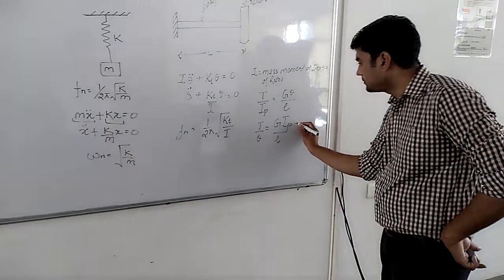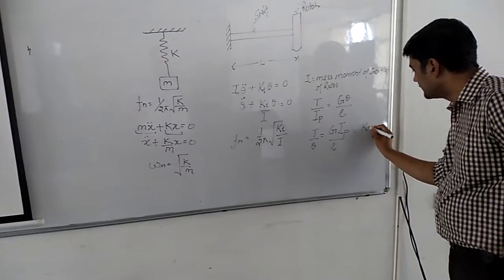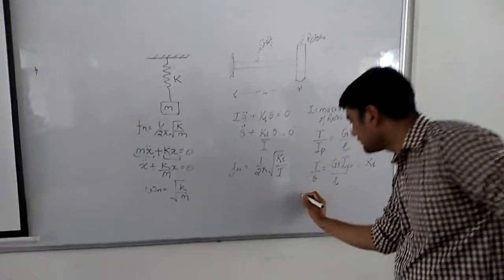This is nothing but the torsional stiffness here. So the natural frequency of the system will become